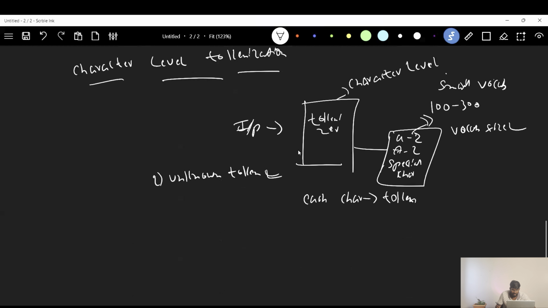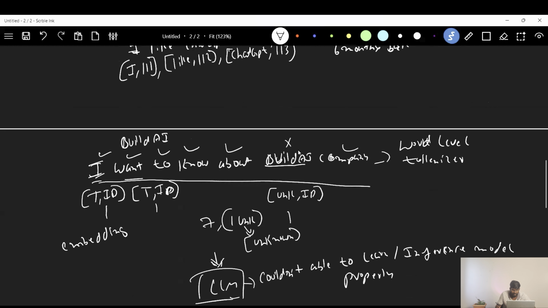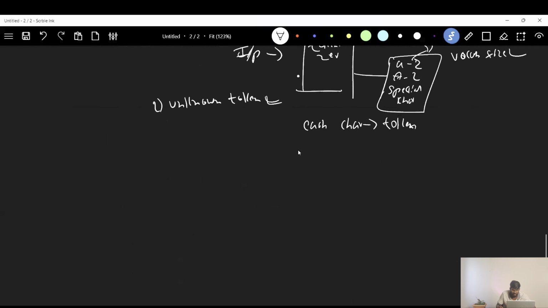But let me write this sentence again here. Let me take the input sentence we took for the example: I like ChatGPT. If you go at word level, what is the token size? It will be 3 tokens, right?